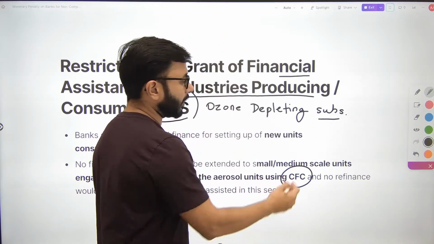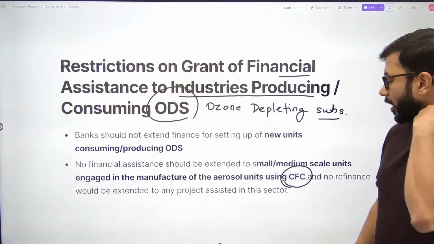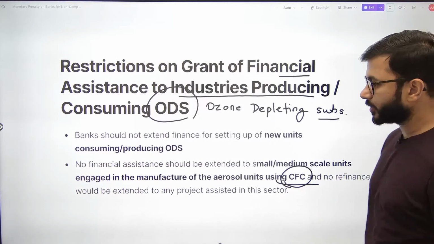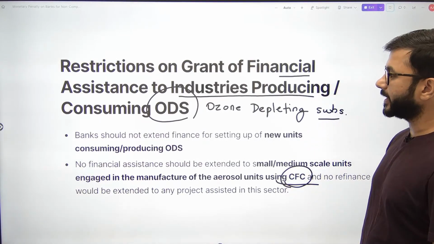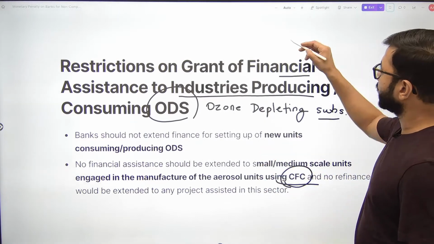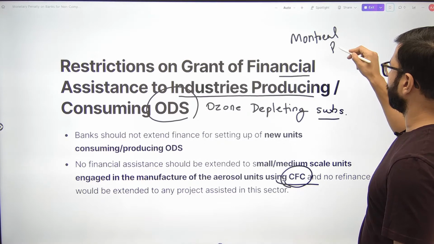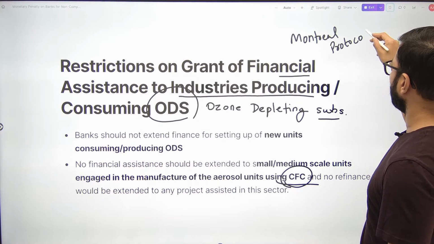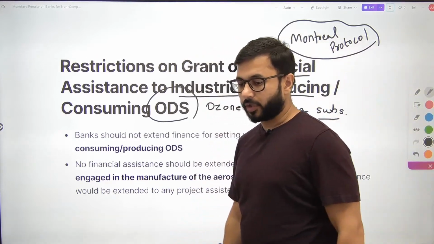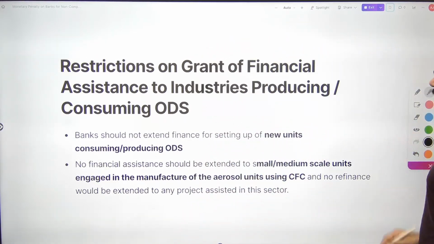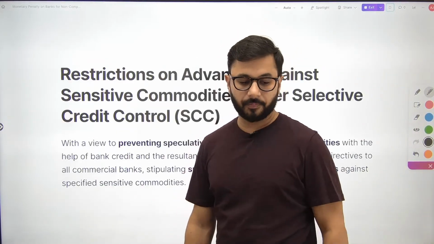So if there is any company which is producing ozone depleting substances like chlorofluorocarbon, CFCs या फिर और कुछ, तो उसको आप लोन नहीं दे सकते हो. Specifically added, I believe, to make sure. I think the protocol that we have for this is Montreal Protocol. Again, a part of your current affairs, your static GK, दोनों में आ जाता है ये. Okay, बैंक्स इनको भी लोन नहीं दे सकता है, outrightly disallowed, no financial assistance.